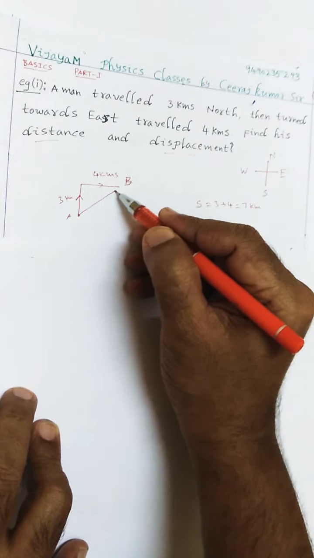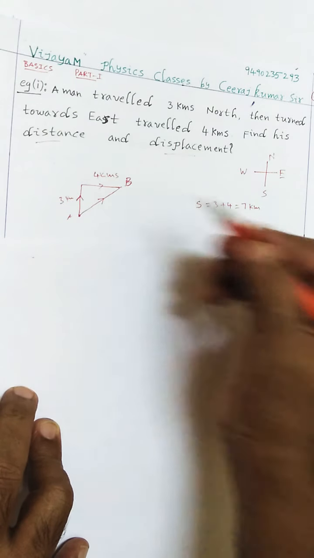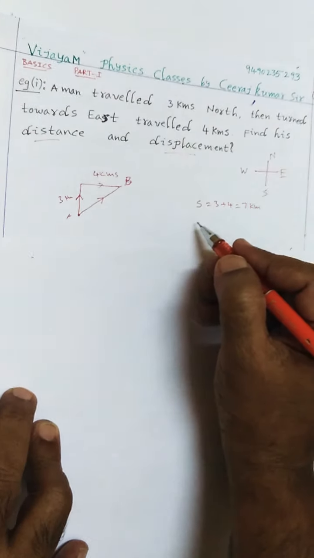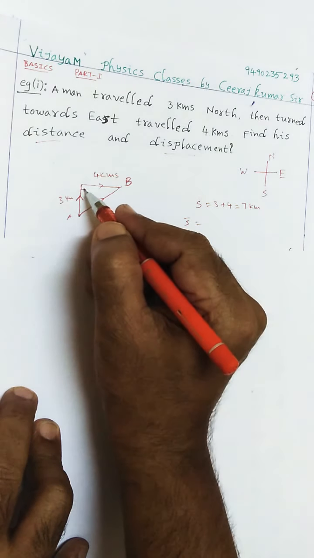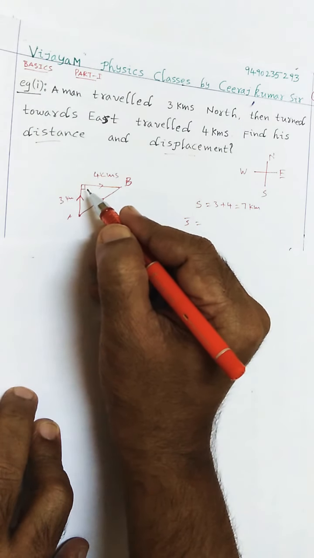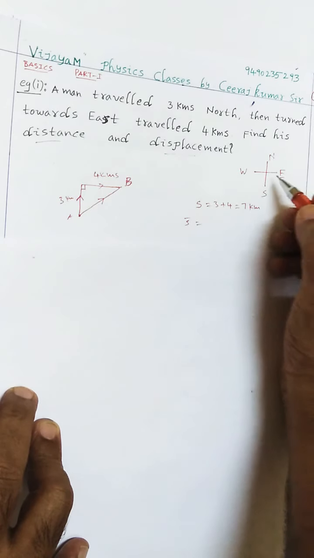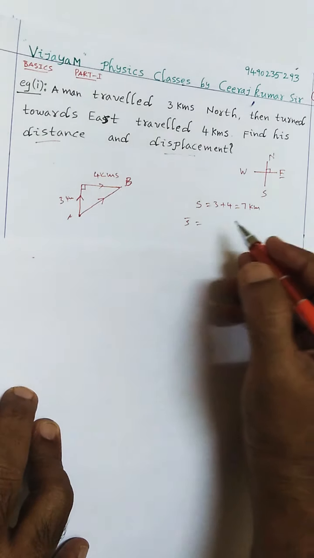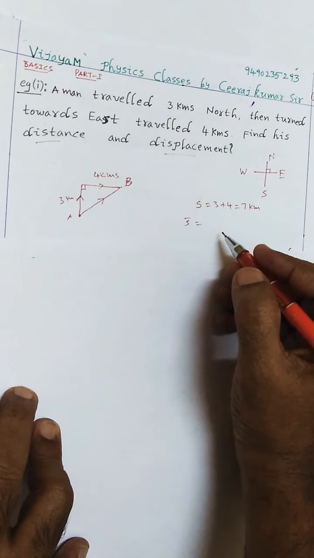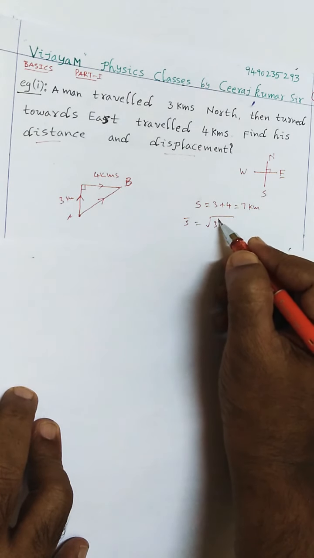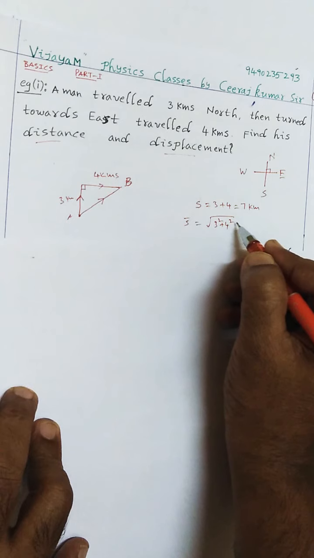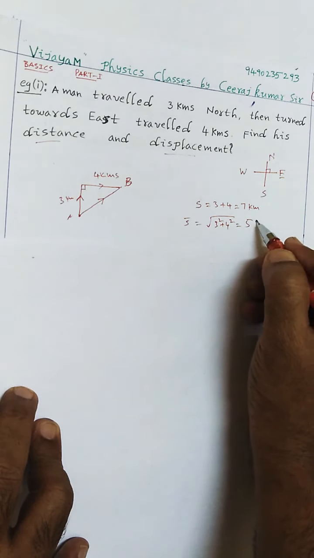The displacement of the man is from A to B. Here it is a right angle triangle because north and east make a 90 degree angle. So the displacement is nothing but root over 3 square plus 4 square, so it's nothing but 5 kilometers.